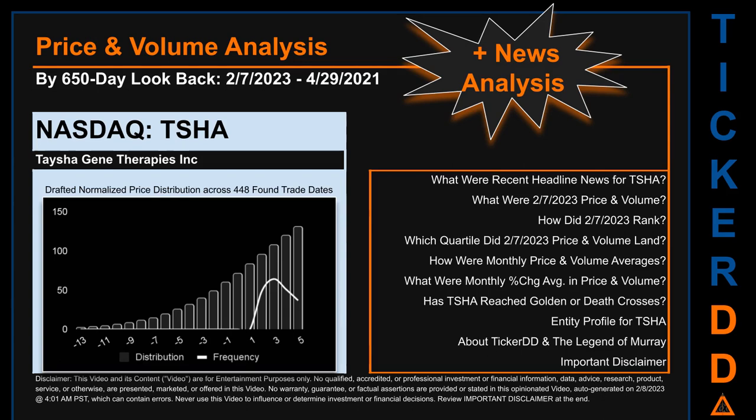The chart shown on this page is our initial attempt at studying the price for TSHA after dynamically normalizing price distribution across those discovered trade dates. The bar chart is the generated distribution and the overlaid line graph, if it is generated, is the frequency of the prices on the x-axis. We will enhance this look through as our AI model progresses in the next iteration. Remember that this is just a drafted, in progress, observational model to best fit abstracted third-party data into various opinionated views. Before we jump into price and volume analysis, let's look at recent headlines for TSHA.